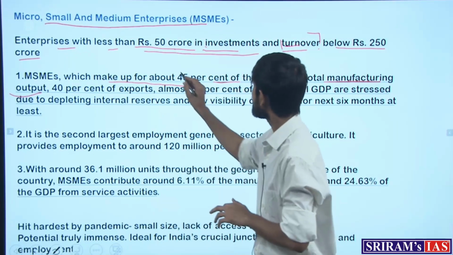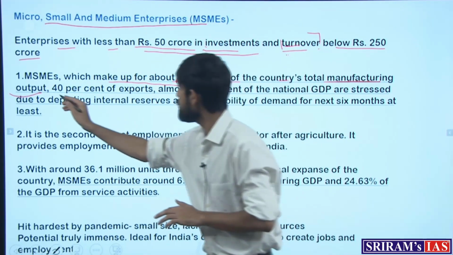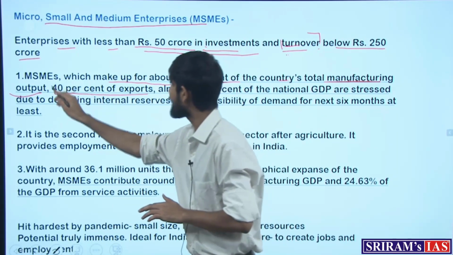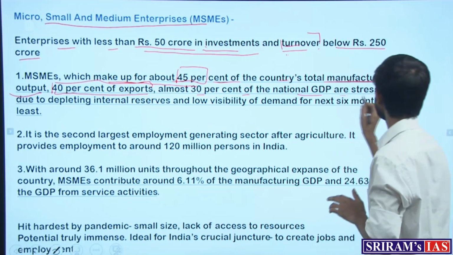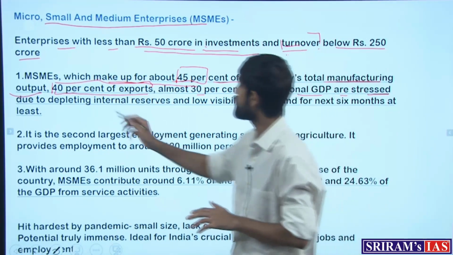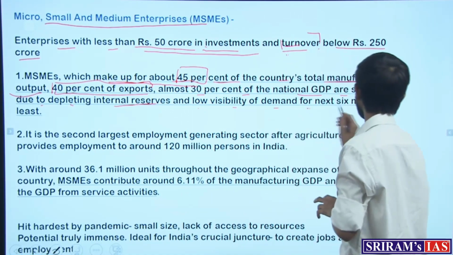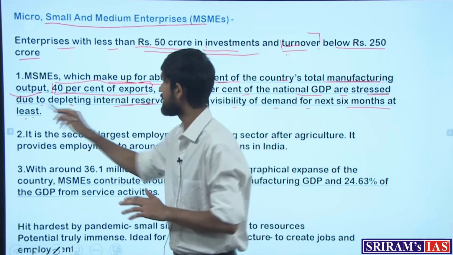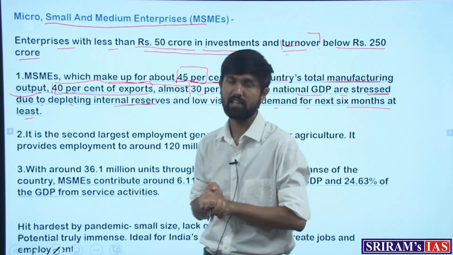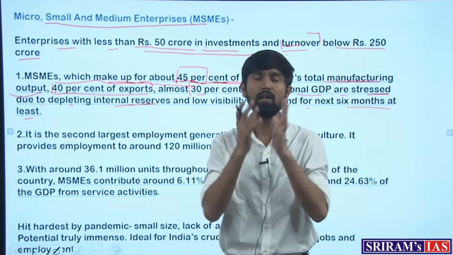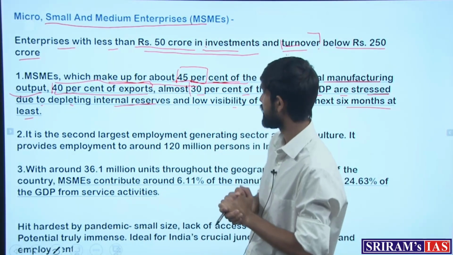Together they account for 45% of total output and 40% of total exports, and almost 30% of the national GDP. This shows the massive contribution of the micro, small and medium enterprises to the economy.